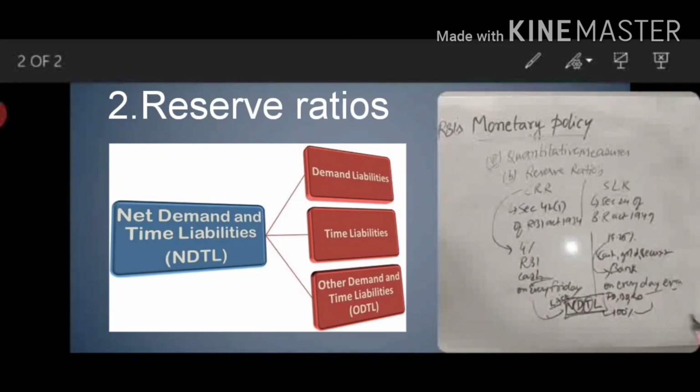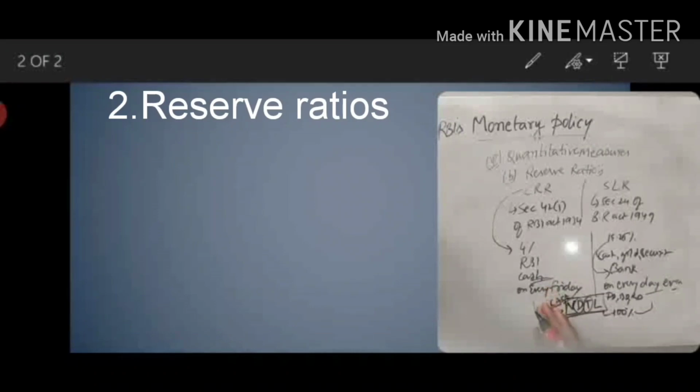So we now know the phenomenon of CRR and SLR. Now we will apply this concept to regulate inflation or deflation situations.